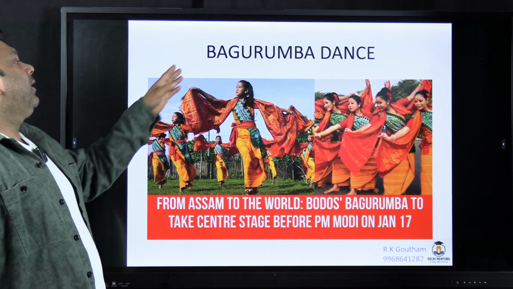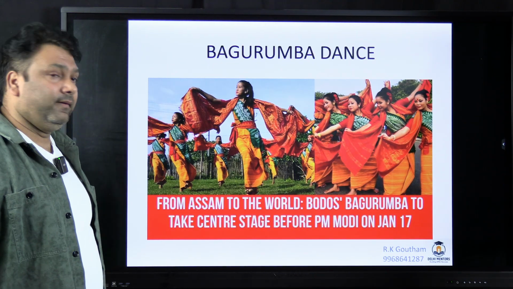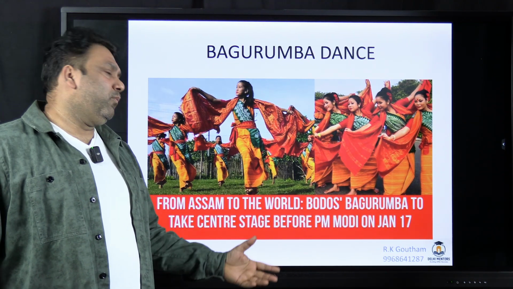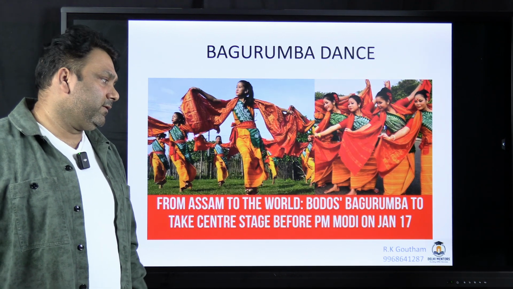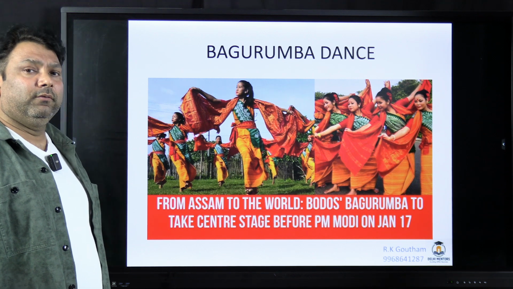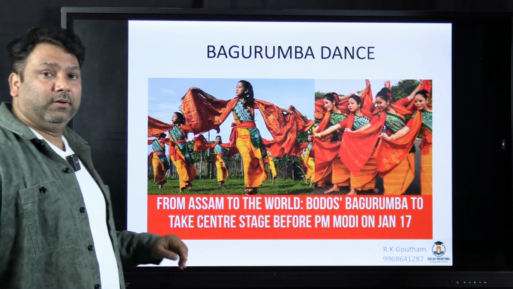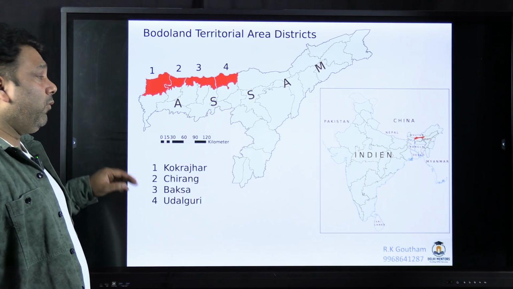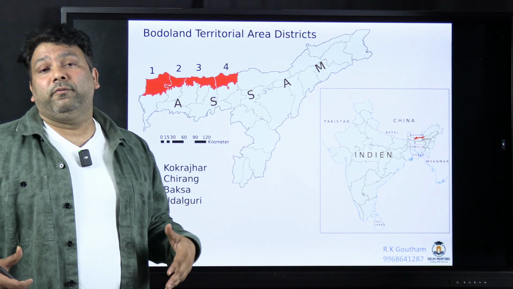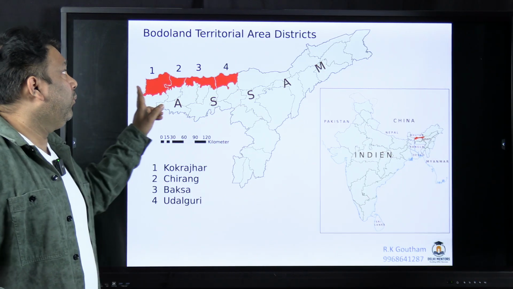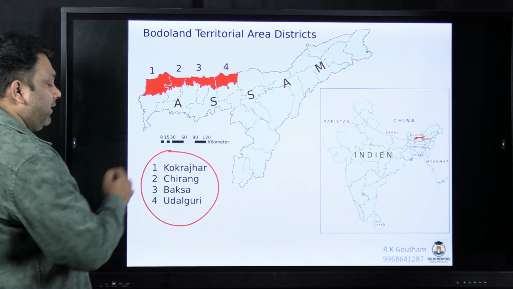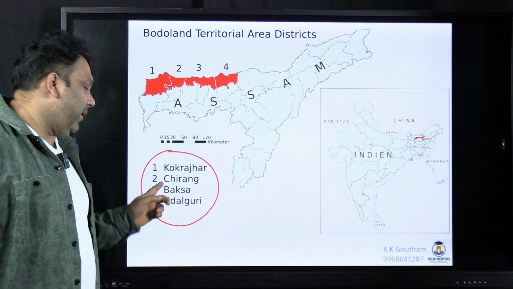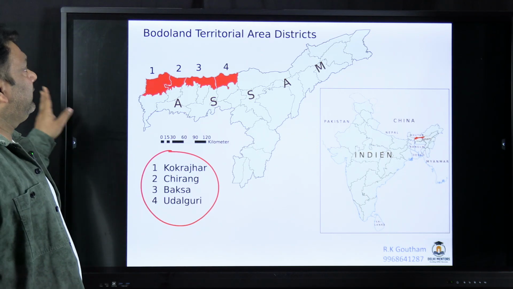Next is Bagurumba dance. यहाँ पे बहुत सारे dances आए थे, गुवाहाटी में बहुत सारा festival हुआ था, and this dance belongs to the Bodo group. Now, since the Bodo has come, what has it got to do with the mapping? Now, what is Bodoland and which all districts are the part of Bodoland? Kokrajhar, Chirang, Baksa and Udalguri.